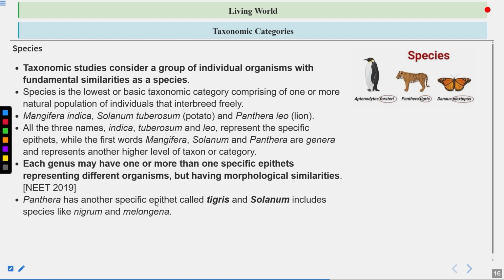Now Panthera has another specific epithet, tigris. One is Panthera leo, another one is Panthera tigris. Panthera leo is lion, Panthera tigris is tiger. So you can see they are different organisms, but they have morphological similarities. And the Solanum genus includes species like nigrum and melongena. Nigrum is another plant, and melongena is another.